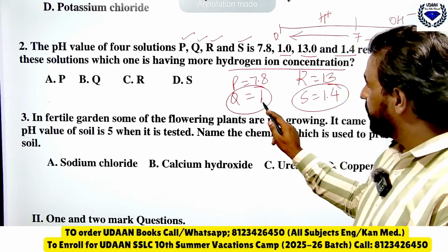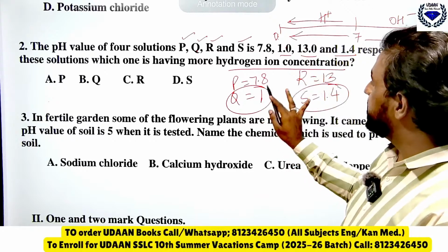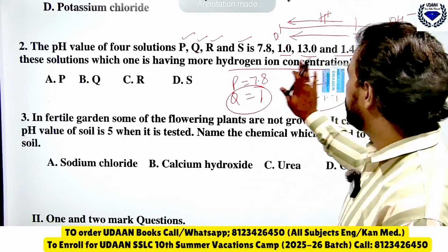Here Q is nearest to 0, so it has more H plus ions because it is more acidic. Now coming to the next one.